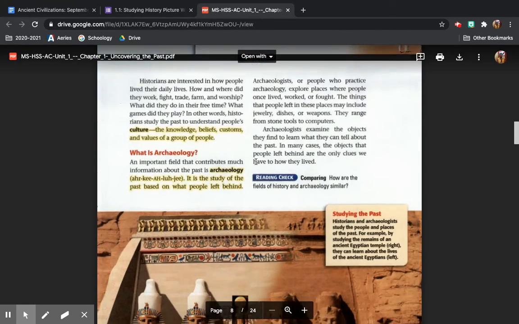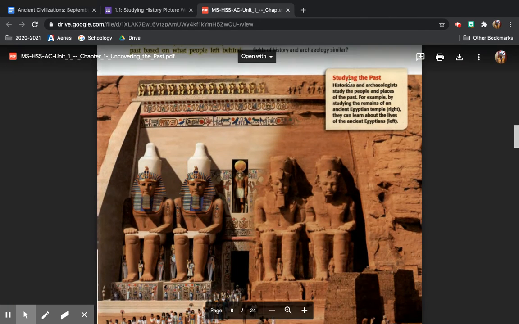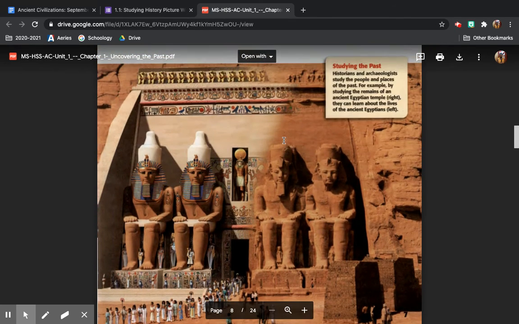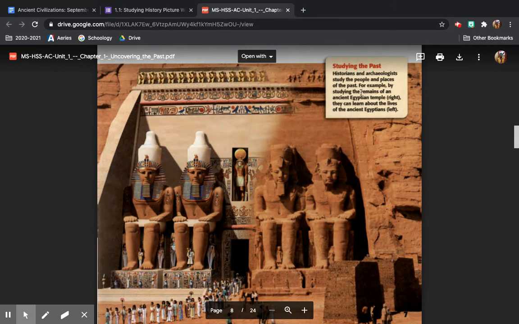I'll do one more here. So page 7, scroll down. Again, you're not going to find the answers in the text itself. You're going to find it in the pictures and the captions. It's a picture walk. So this says on page 7, the question is, by studying the remains of an ancient Egyptian blank, they can learn about the lives of the ancient Egyptians. So let's see if we can find that answer here.